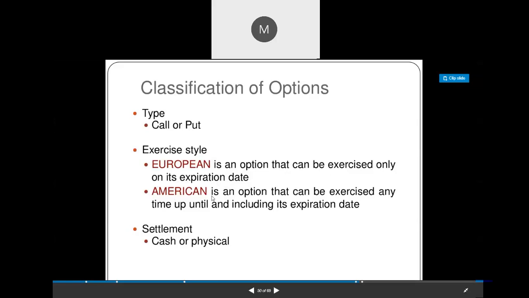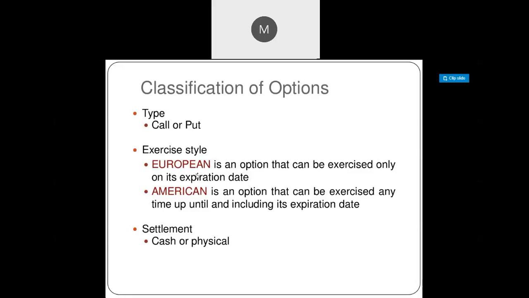Consider if I purchased a 24th June 2021 contract. That is the expiry date. So on that date only I can exercise the contract. I cannot exercise the contract before it under a European option.